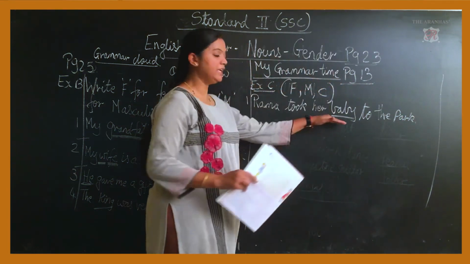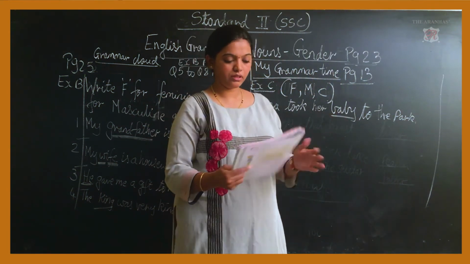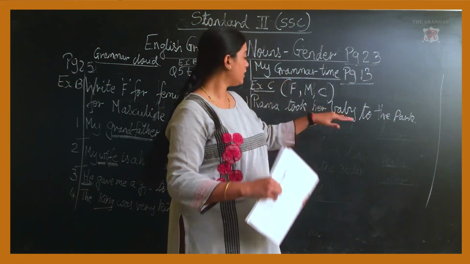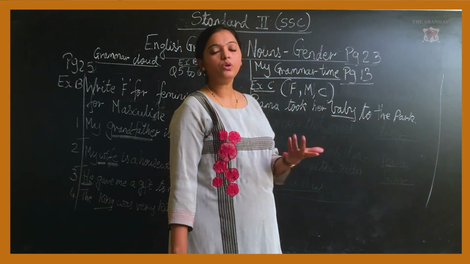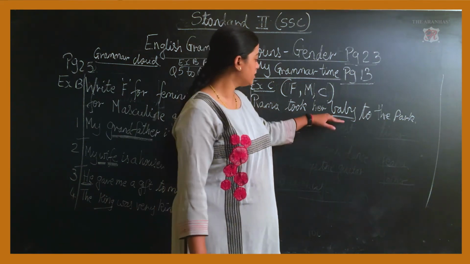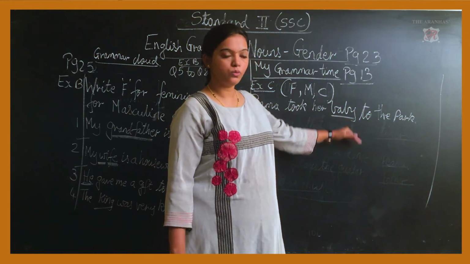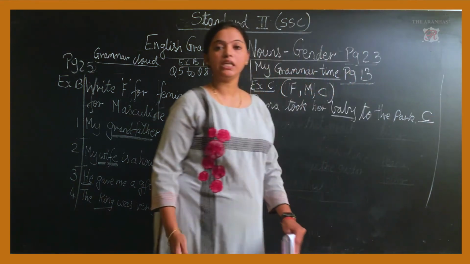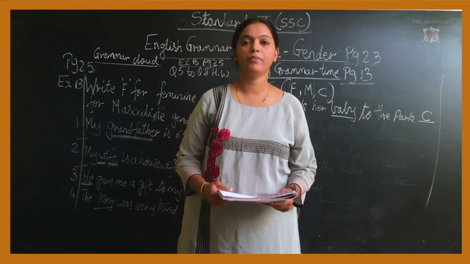Over here, baby, as we read earlier in the bracket columns. Looking at the word baby, you don't know whether it belongs to a masculine gender or a feminine gender. So baby is a common word. So you will write there C. Why C? Because baby is a common name.